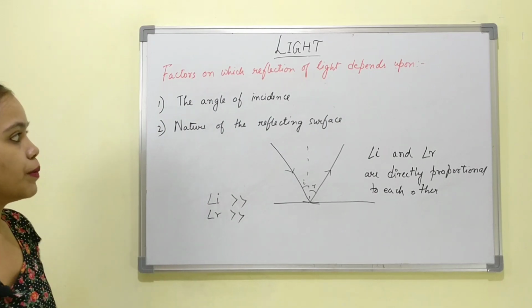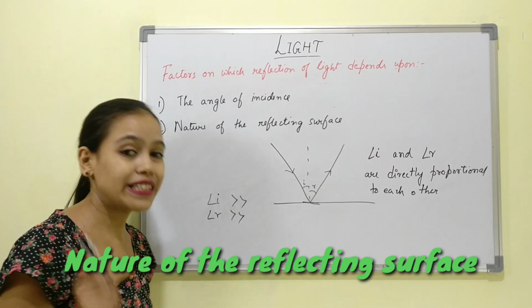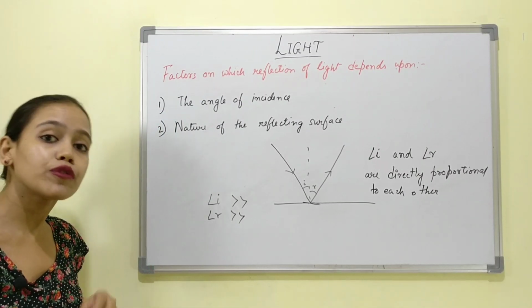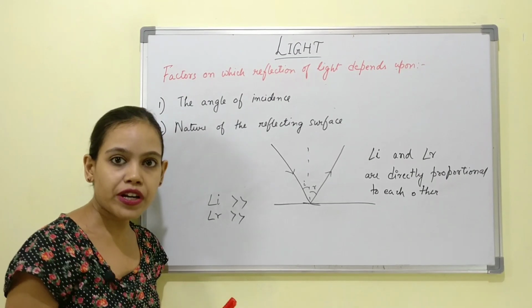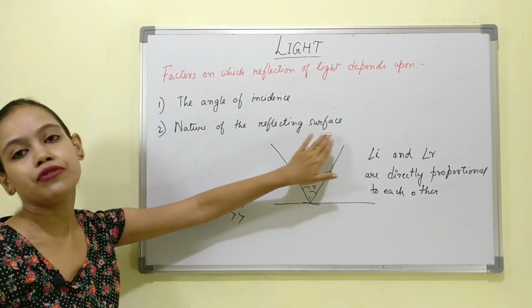The second factor, nature of the reflecting surface. On the types of reflection, I have told you that reflection can be of two types, regular and irregular. What differentiates one from the other is the nature of the reflecting surface.